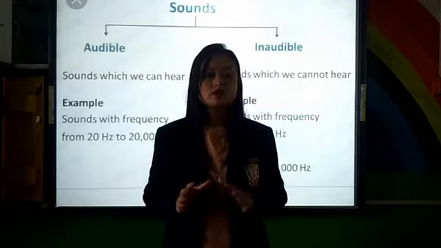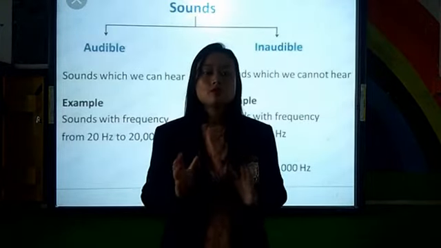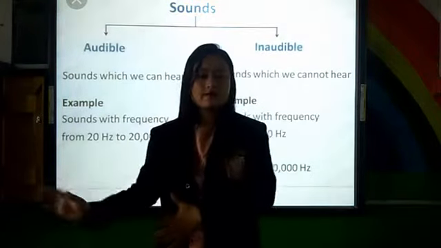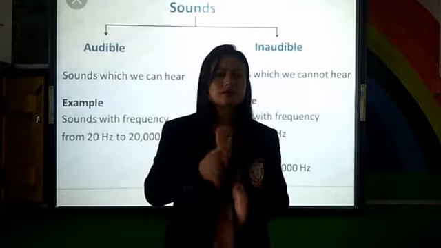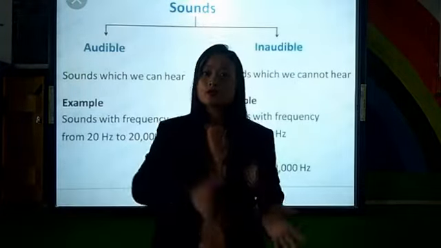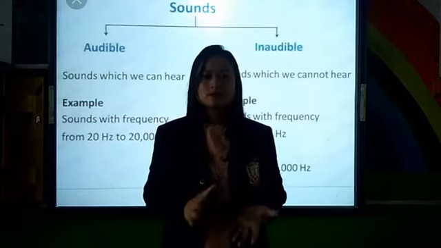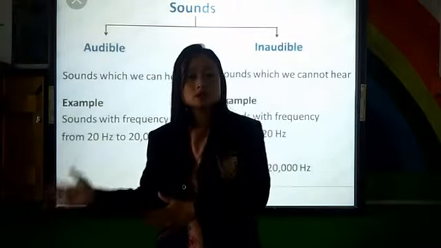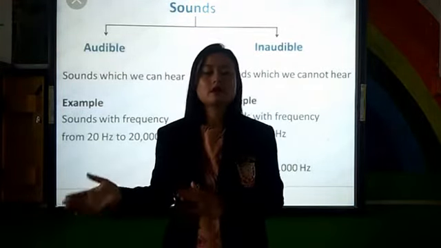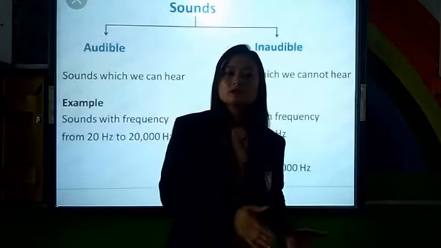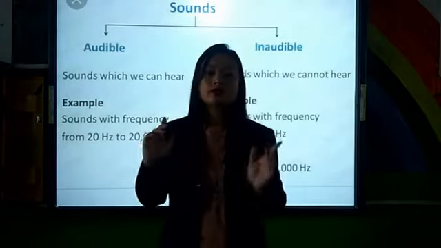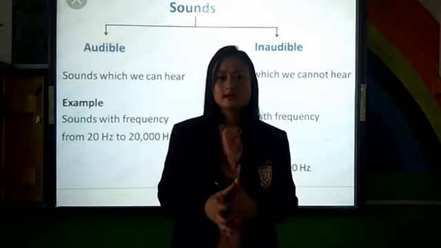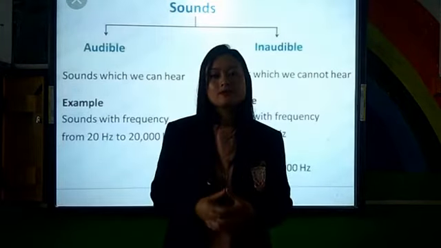That means we can hear sounds which have vibrations from 20 vibrations to 20,000 vibrations. So any sound which produces 20 to 20,000 vibrations, we can hear it. You know what Hz is, isn't it? Hz is the unit of frequency. So 20 Hz to 20,000 Hz, we can hear those sounds, unless your ear is not functioning well. Those sounds are called audible sounds.